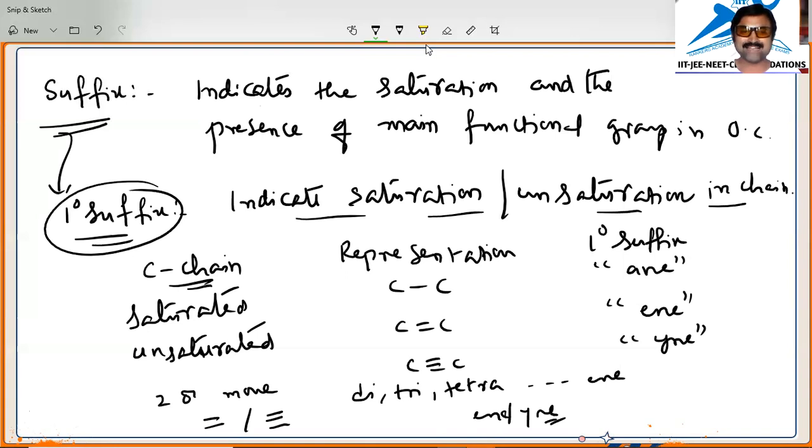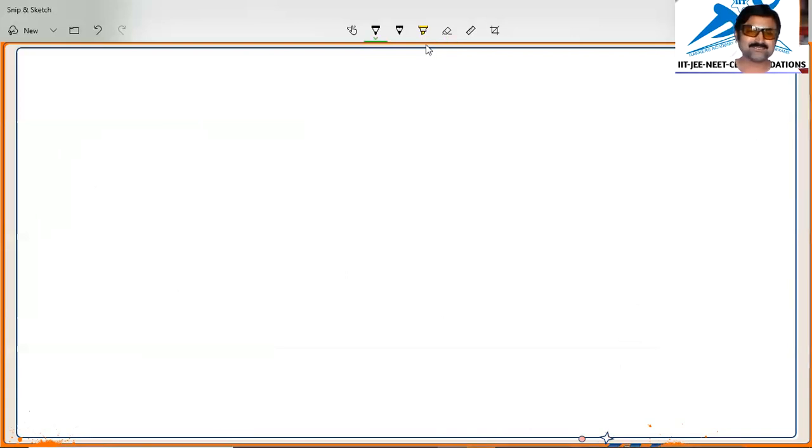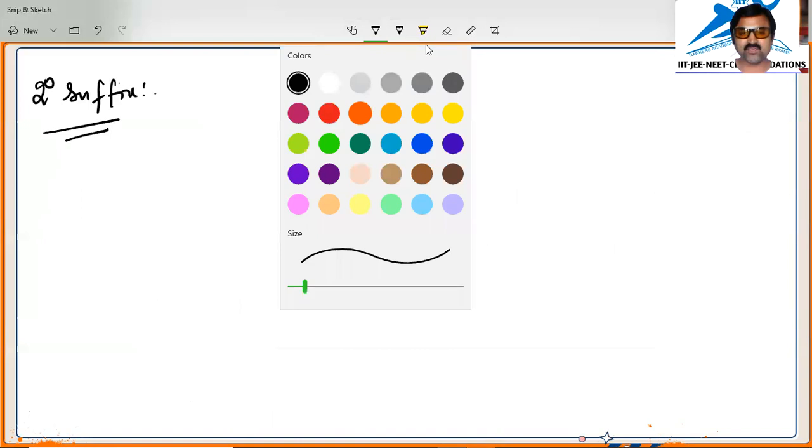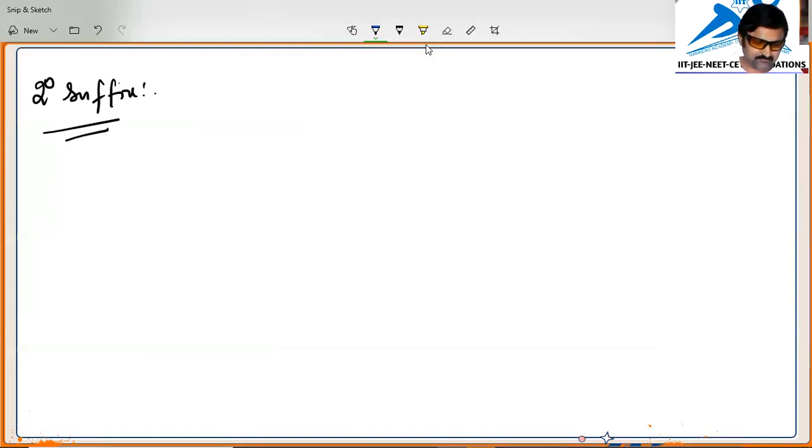Let us move to the secondary suffix case. Secondary suffix is used to indicate the functional group of the organic compound.